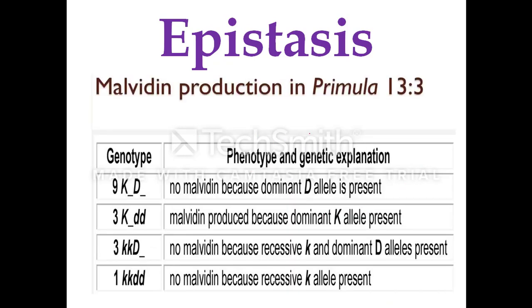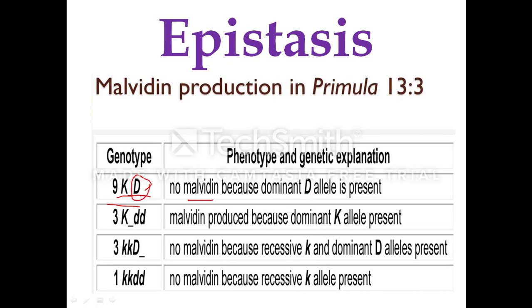Next, this is just the overview of how we got the malvidin production. So if you have the genotype, this is the 9:3:3:1. The 9 plants are expressing capital K and capital D. Because of the presence of the epistatic gene, you have no pigment.